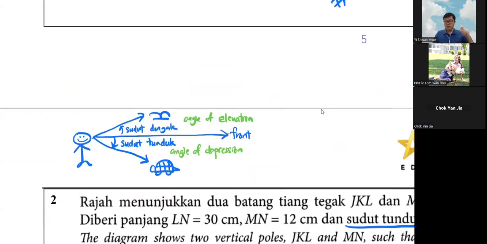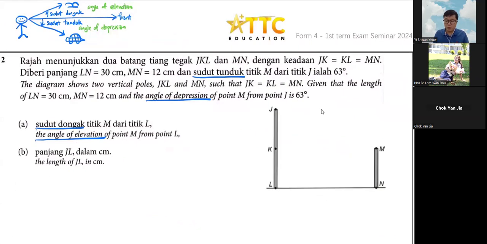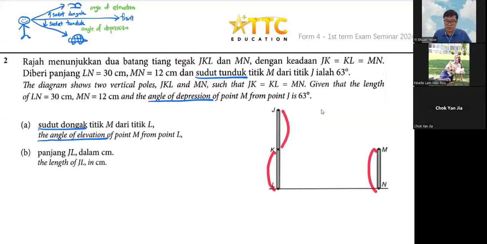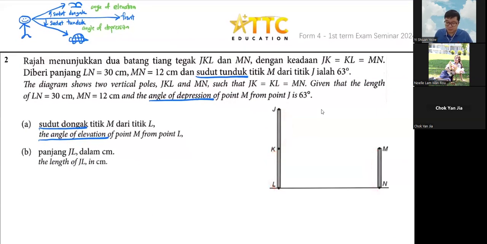So here, this is what I want to say. Raja menunjukkan dua buah batang tiang tegak JKL dan MN. So JKL, MN here. Dengan keadaan JK equals to KL, JK equals to KL equals to MN, all the same. And then diberi panjang LN is equals to 30 cm. So 30 cm, L and N here. They didn't draw, so we just draw it together first.